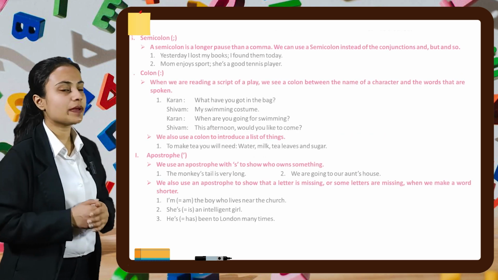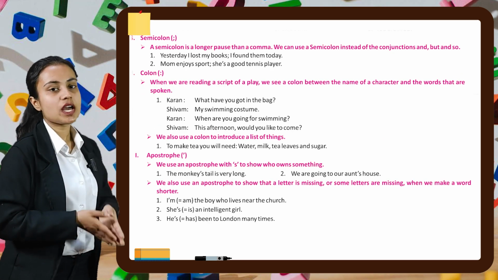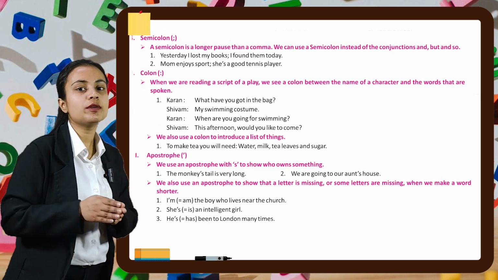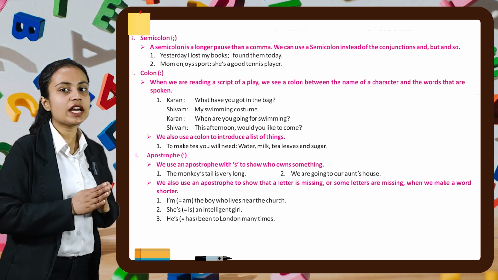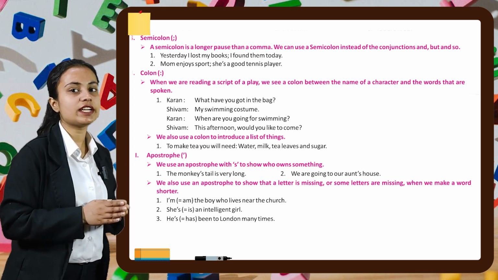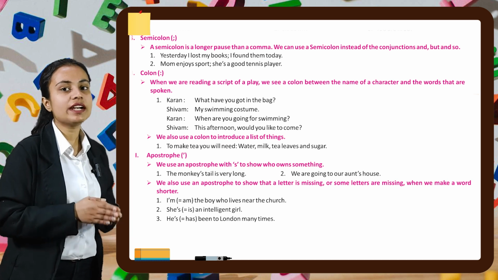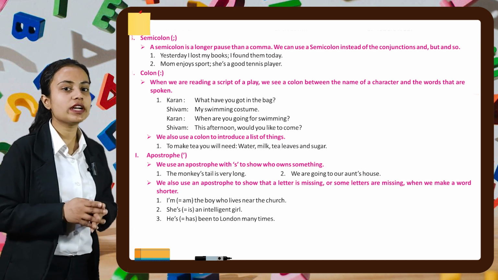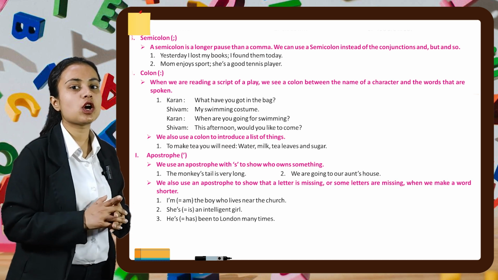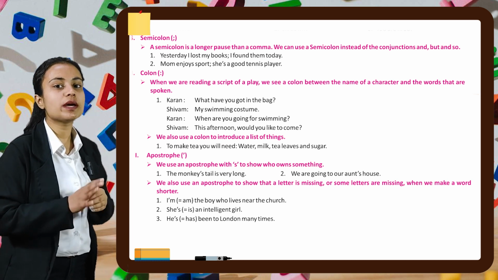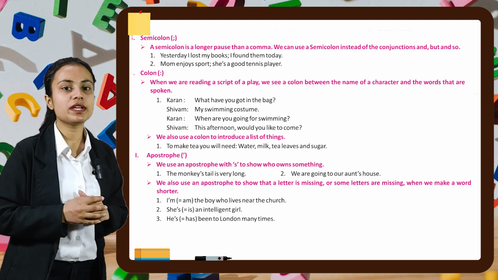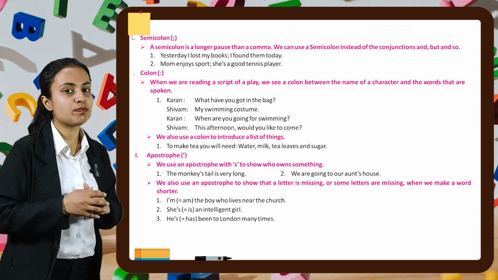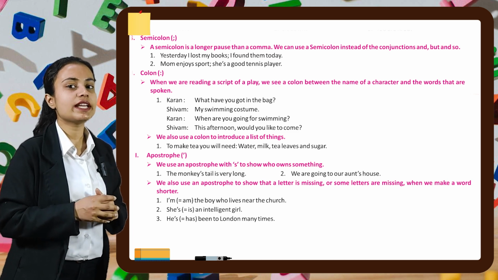Now our next topic is semicolon. A semicolon is a longer pause than a comma. We can use a semicolon instead of conjunctions like and, but, so. For example, yesterday I lost my book; I found it today. Second example is, mom enjoys sport; she is a good tennis player.